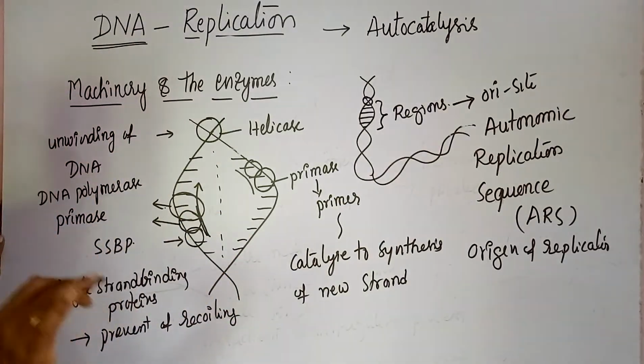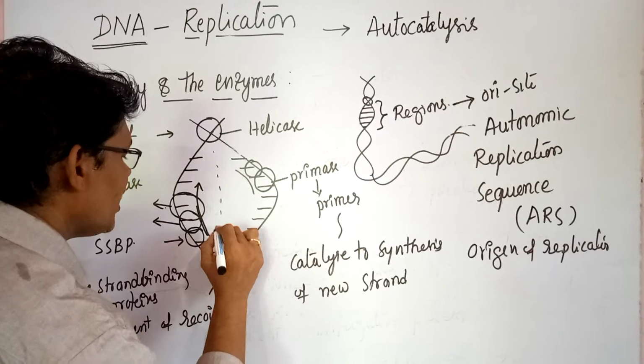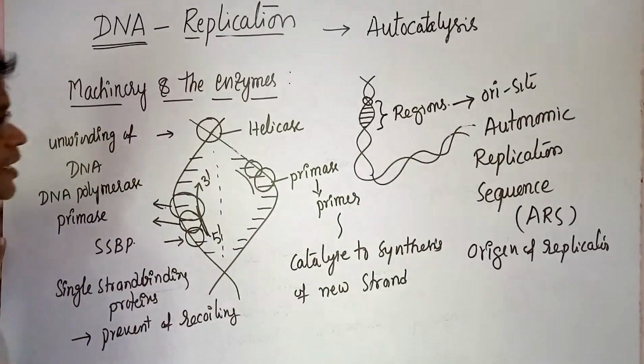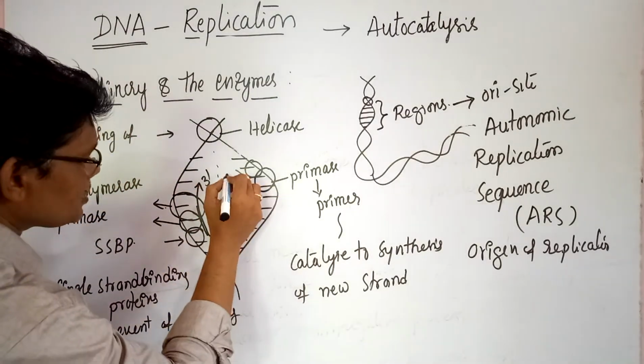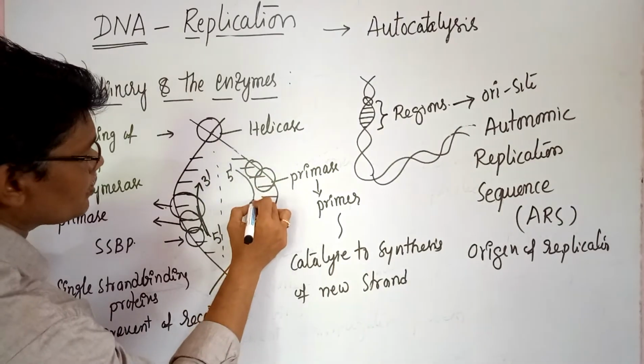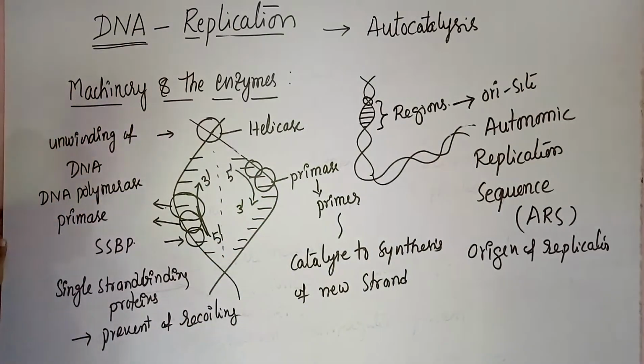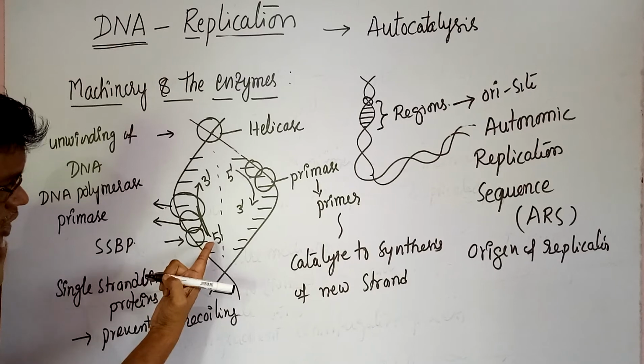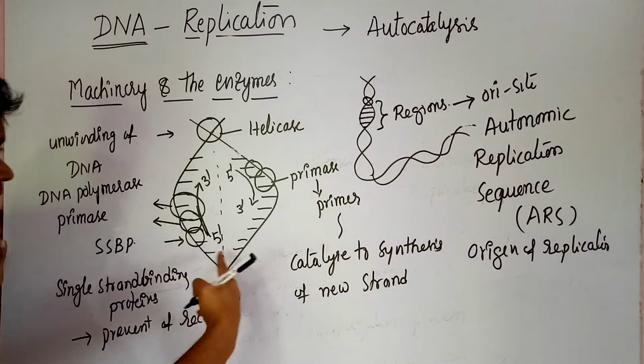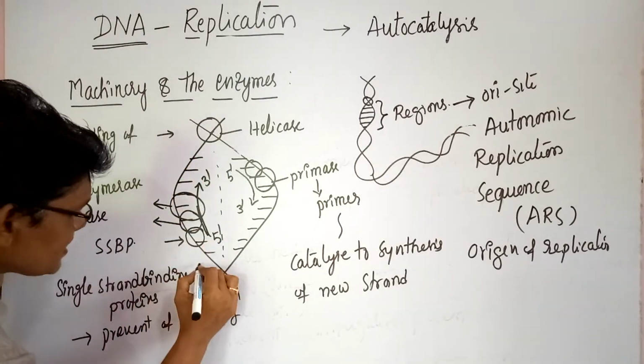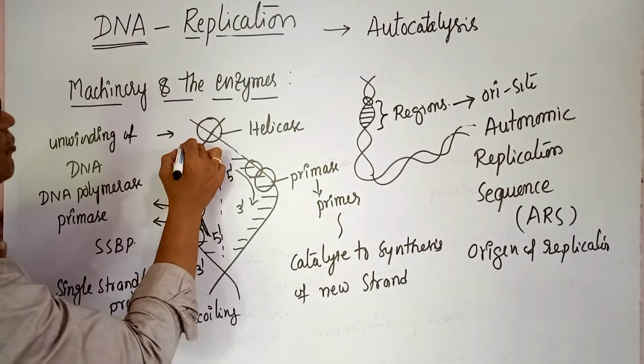New strands are always synthesized in the 5' to 3' direction, on the opposite strand also 5' to 3'. In this new strand synthesis in one direction, the template is 3' to 5'.